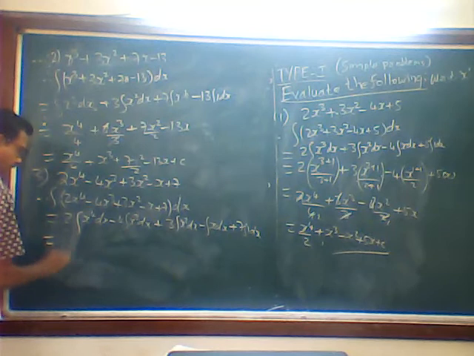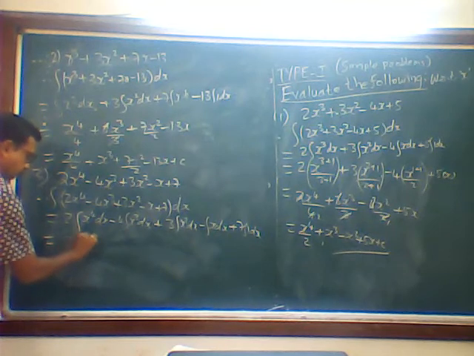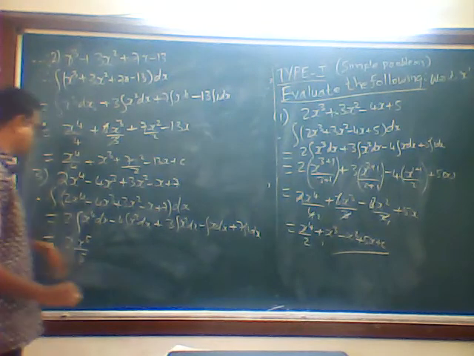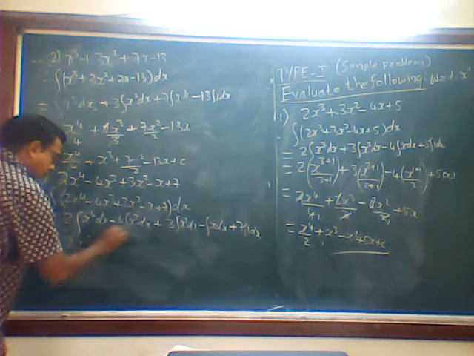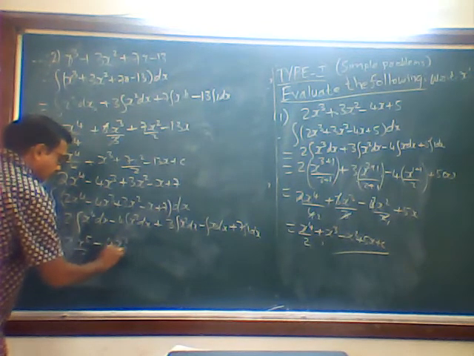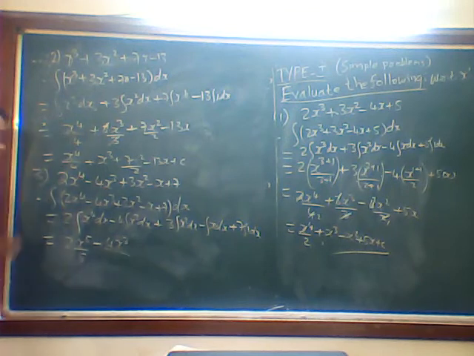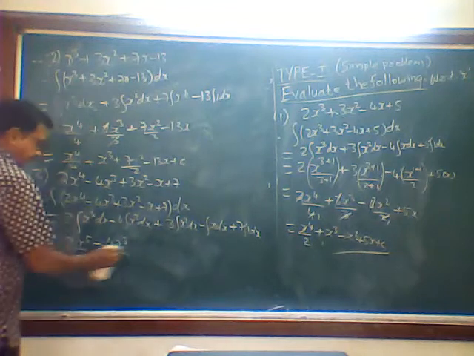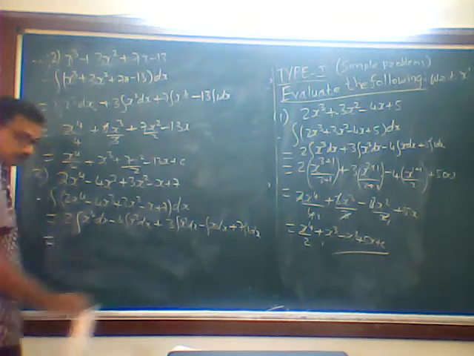So now this will become 2x raised to 5 upon 5, since 4 plus 1 divided by 4 plus 1 is 5. Minus 4x cube, x cube that is 3 plus 1, that is 4. I am writing it directly, otherwise I would write one more step.